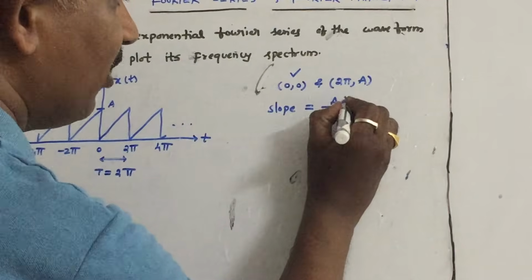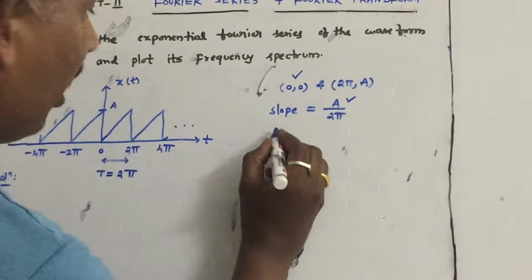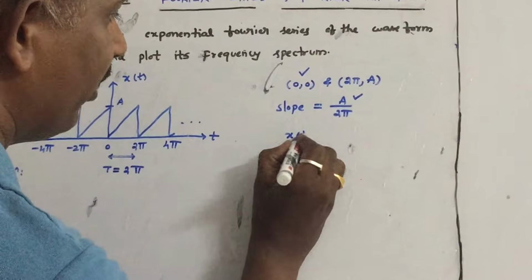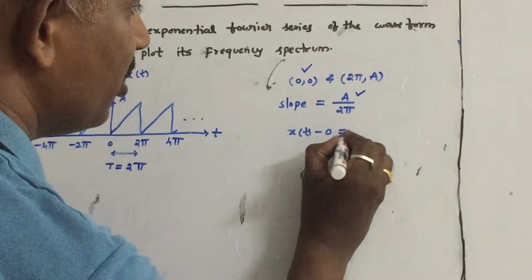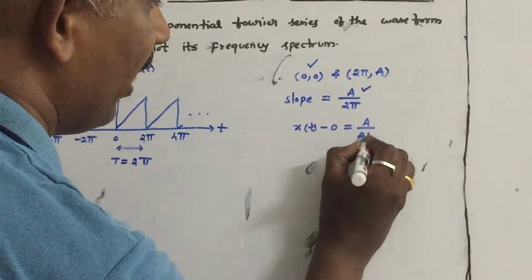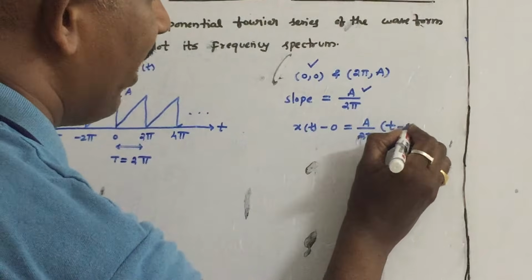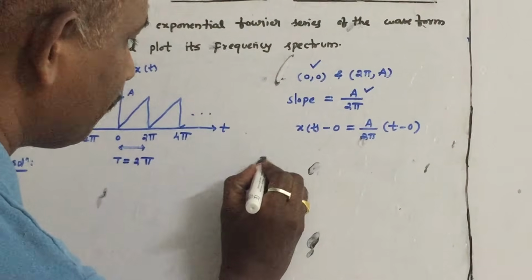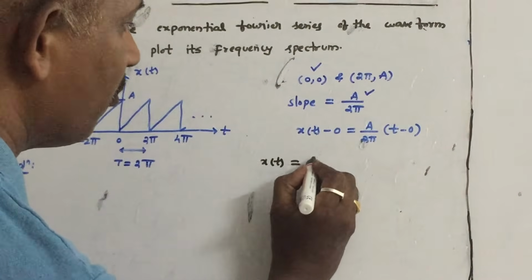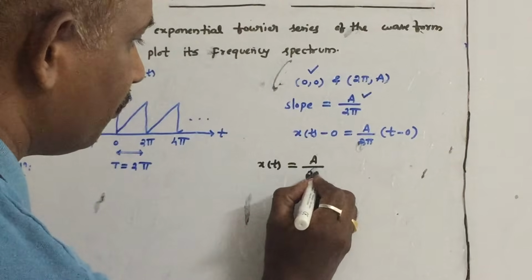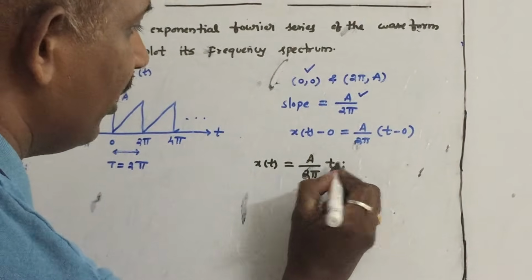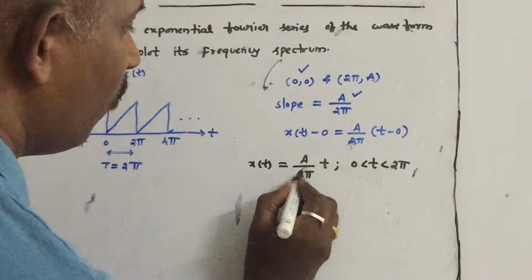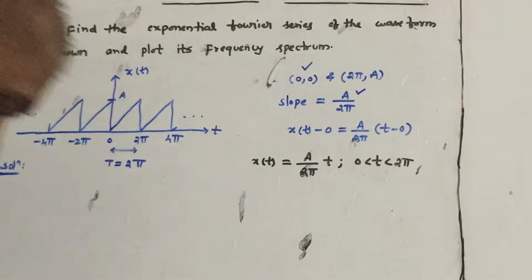With this point and this slope, determine the equation of x of t: x of t minus 0 is equal to A by 2 pi into (t minus 0). So the equation of x of t is A by 2 pi into t, in the interval 0 less than t less than 2 pi, that is over one cycle.